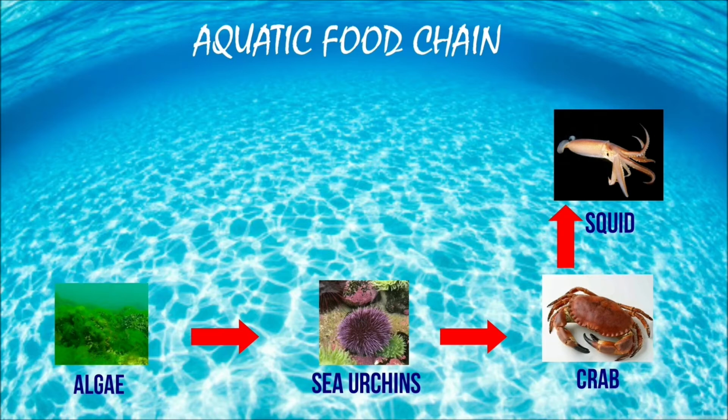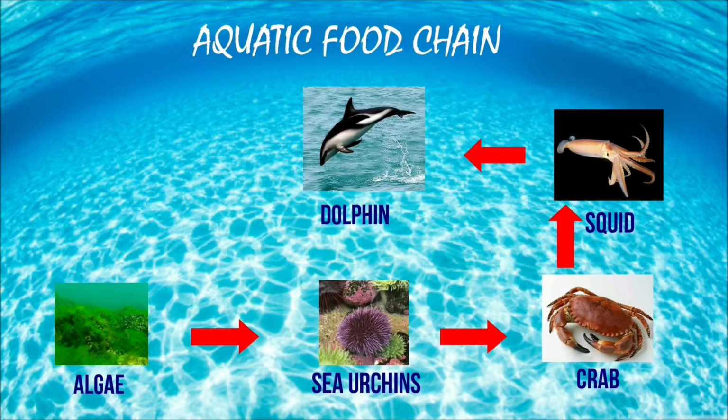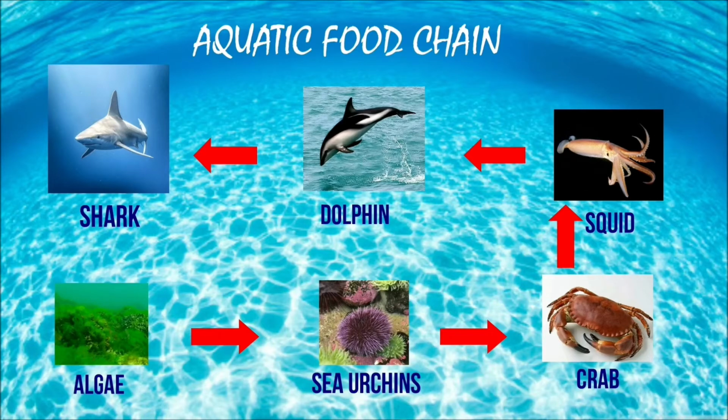Squid is eaten by a dolphin, and dolphin is eaten by a shark. Thus, it shows sequence of transfer of food from one organism to another. Here, algae are the producers, while sea urchins, crab, squid, dolphin and shark are the consumers.